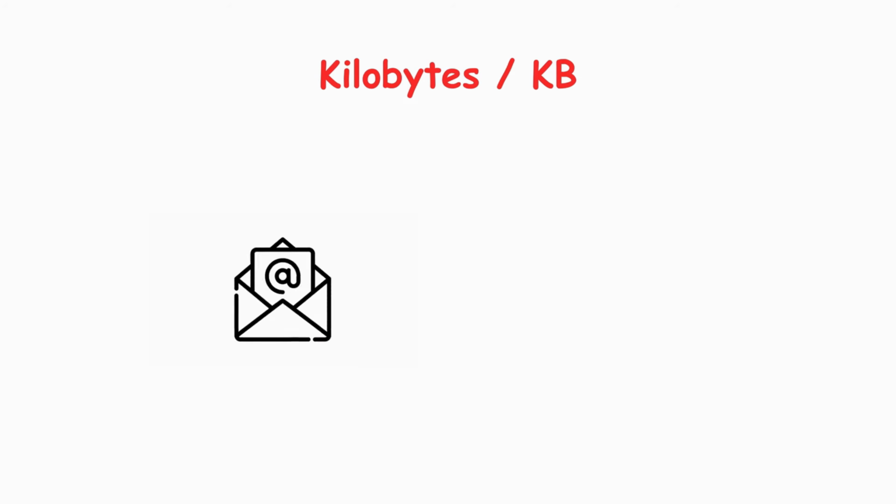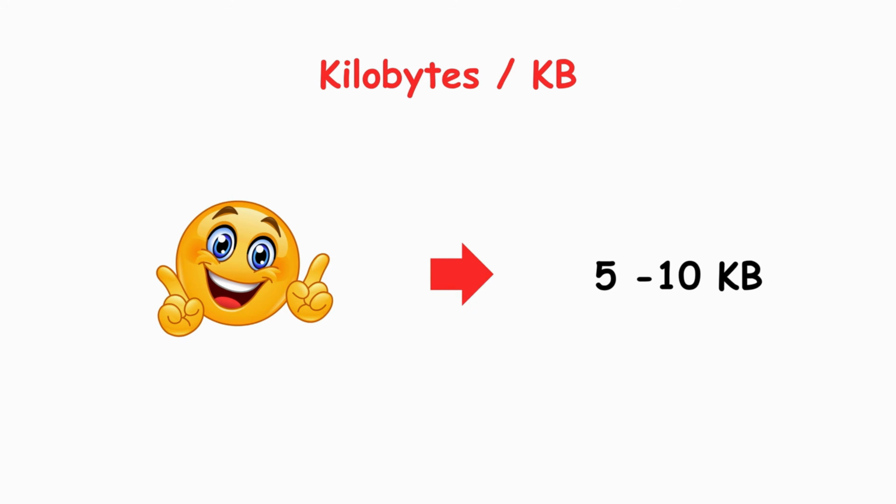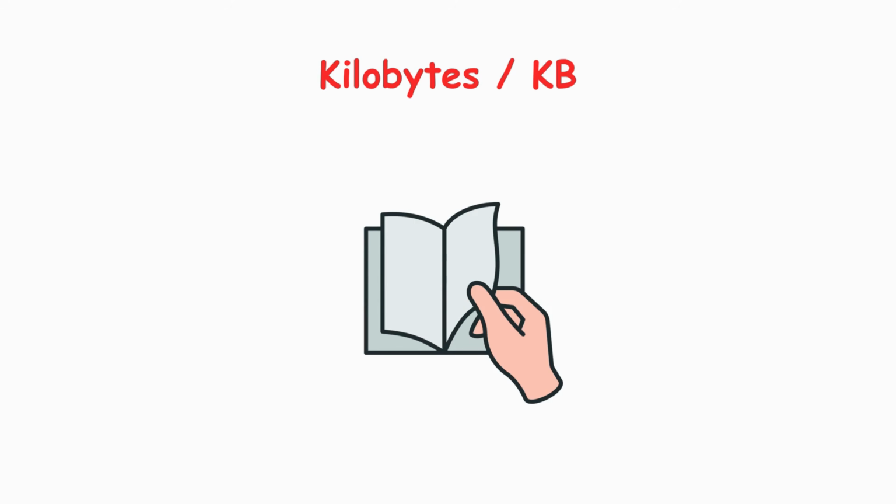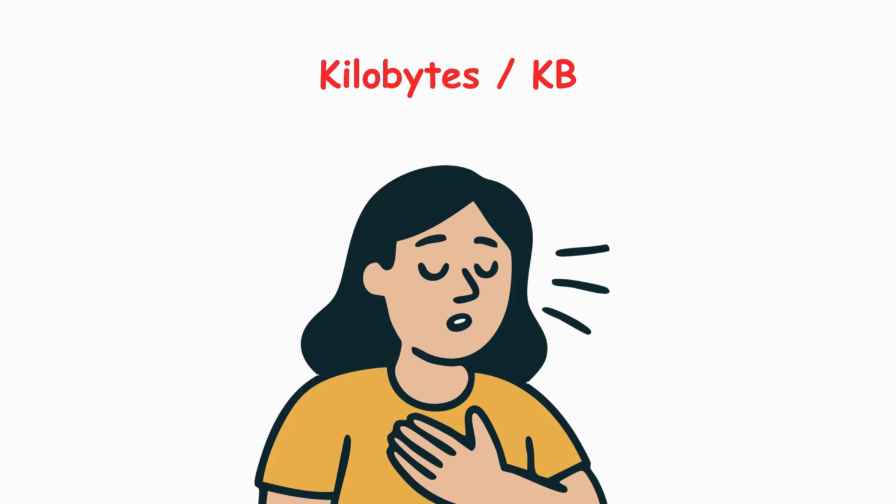A plain text email with no attachments typically takes up about 2 to 5 kilobytes. A low-resolution icon or emoji might be 5 to 10 kilobytes. A single page of text is usually around 10 kilobytes. Think of a kilobyte like a single page in a book. It's not much, but it's enough to convey meaningful information.